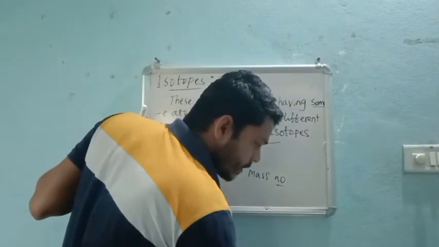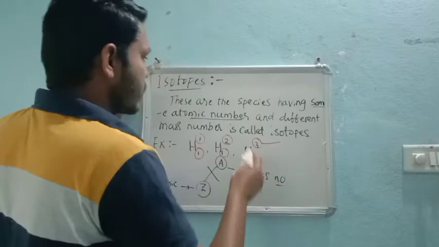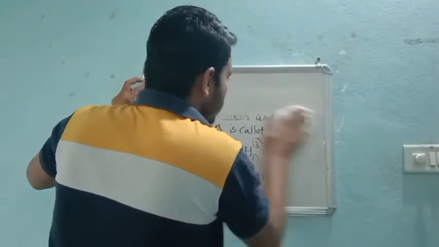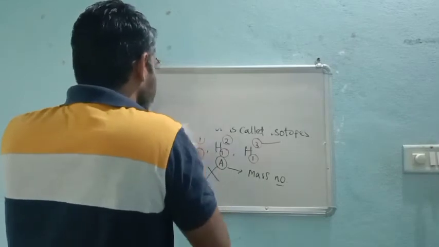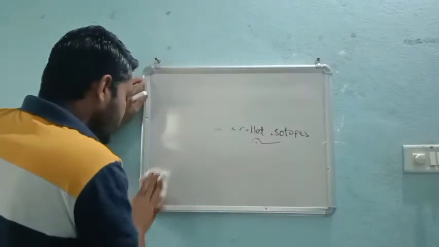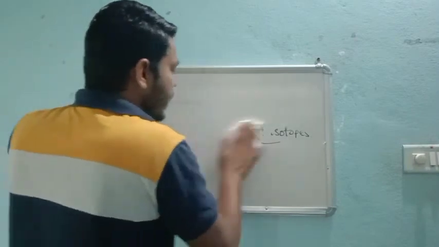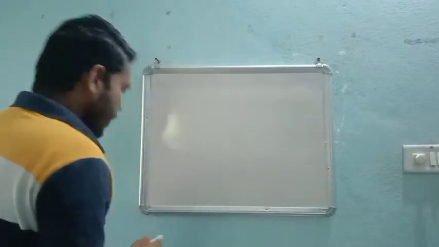Now the next thing is isobars. These are very confusing, so we can expect a 1 mark question from isotopes, isobars and isotones.